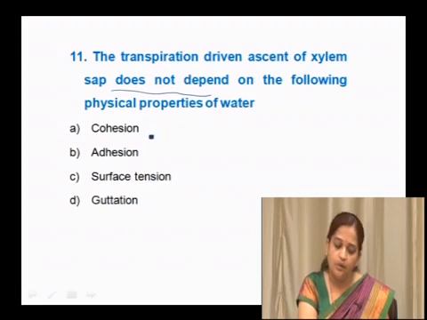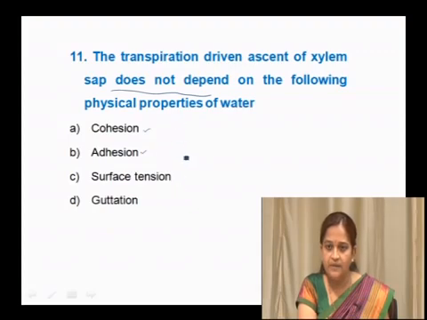Between the two water molecules there is a cohesive force, and then they have adhesive force, adhesion between water molecule and xylem vessels. Within that, different forms of lignin deposition are there in the xylem.